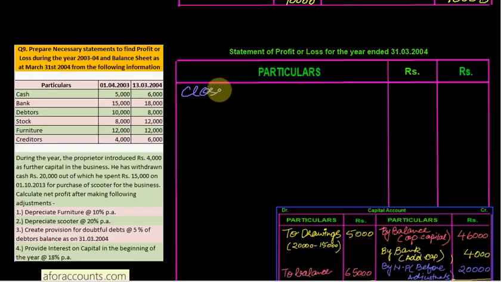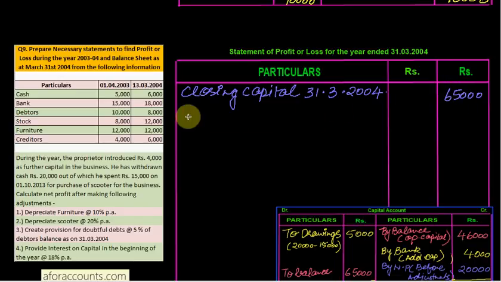Closing capital, or it can be said as capital as on 31/3/2004. Closing date 31/3/2004. कितना है closing capital? Closing capital is 65,000 that we have just calculated. Closing capital. अब add less.